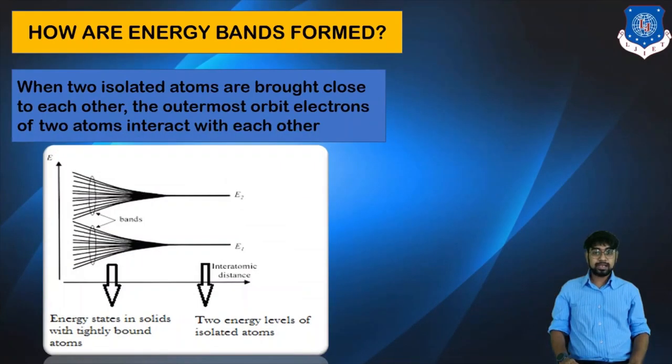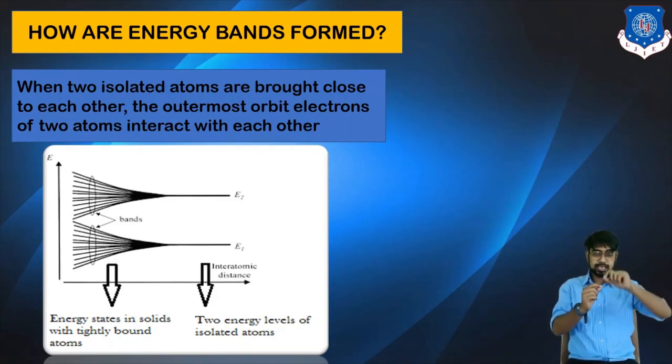So how are the energy bands actually formed? Basically, when two isolated atoms are brought close to each other, what happens? From the nucleus, the outermost electron is comparatively not that strongly bound, it is a weaker bond. So that electron can also interact with multiple other electrons. Now what happens? As the electron comes near the nuclei, its bond increases and becomes strong.